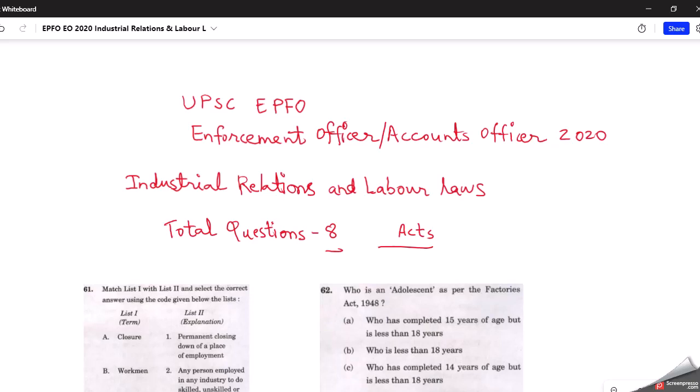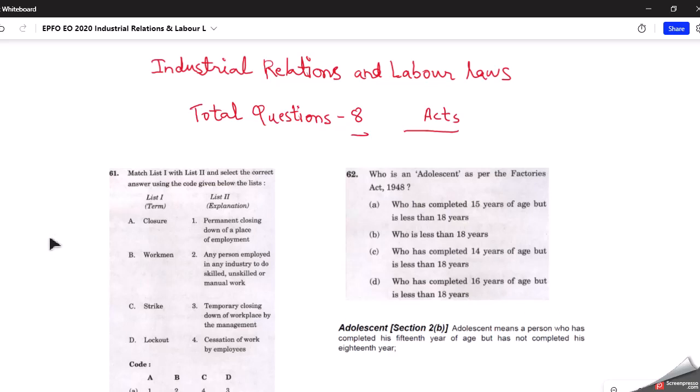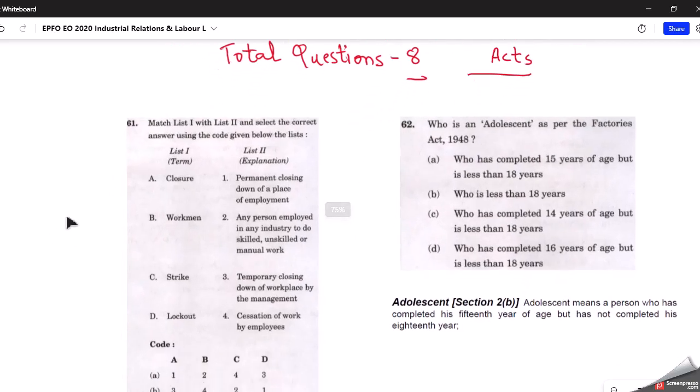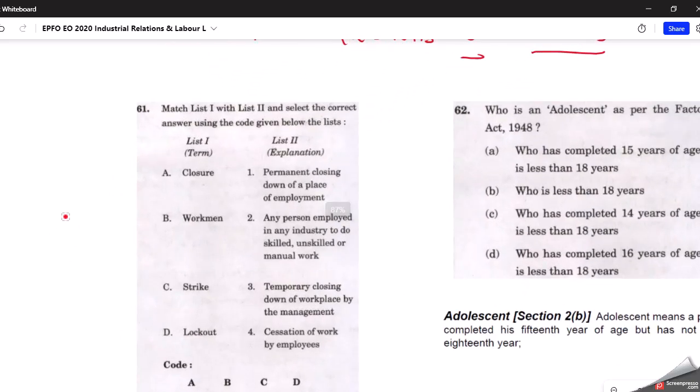As far as 2016 questions are considered, I will try to upload another video on those topics, and it will be available to you soon. So let us start with the session. The first question says we have been given some terms here, and they are asking the explanation of the same, and we have to match the following. So the meaning of each term we have to understand here. Now even if you have not read the topics, you can very well answer this question.